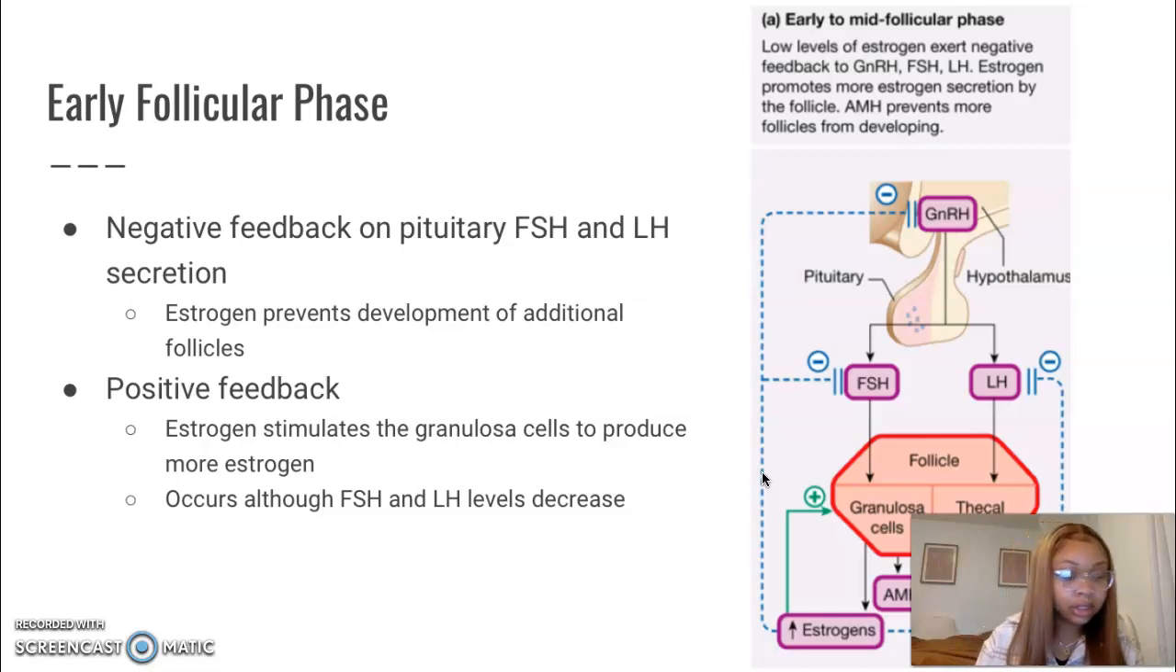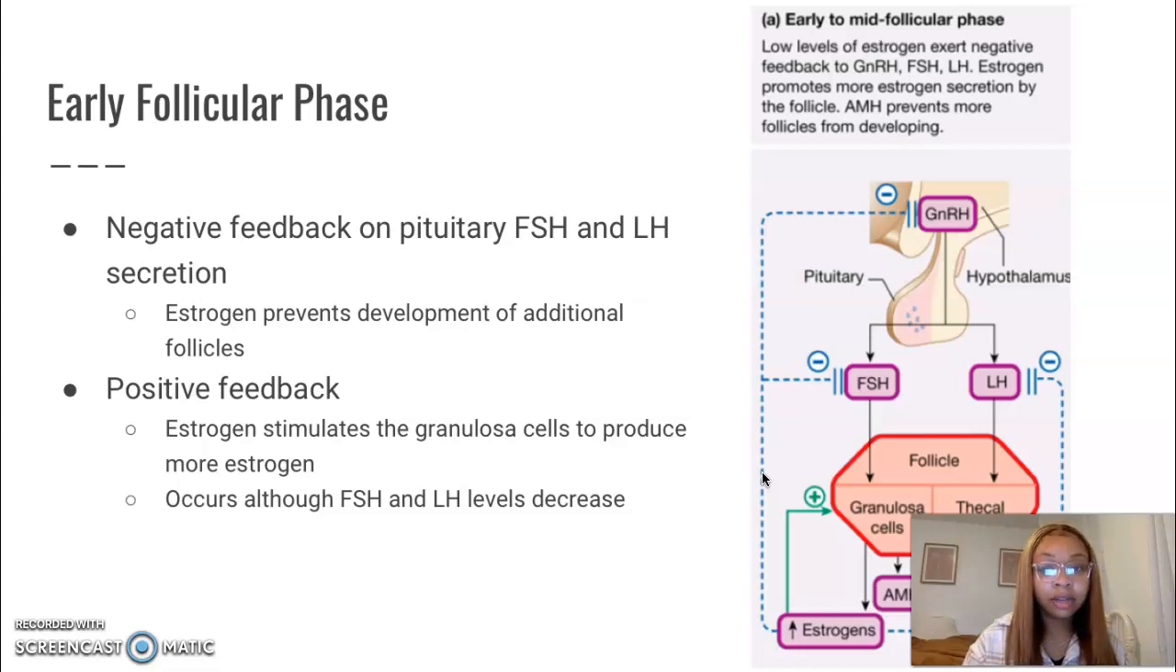Anti-Mullerian hormone is produced by the granulosa cells, and the purpose of it is to decrease follicle sensitivity to follicle stimulating hormone, or basically to prevent too many follicles from developing at one time. Thecal cells make androgens that enter the granulosa cells. Their aromatase converts the androgens into estrogens, and as a result, estrogen levels will increase.